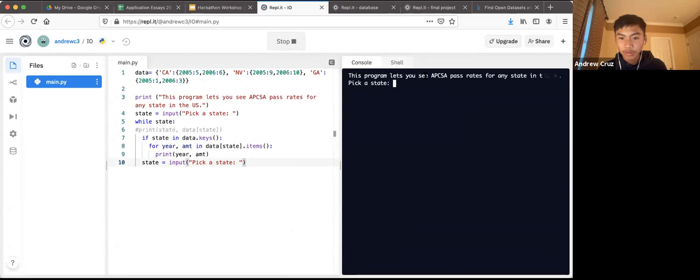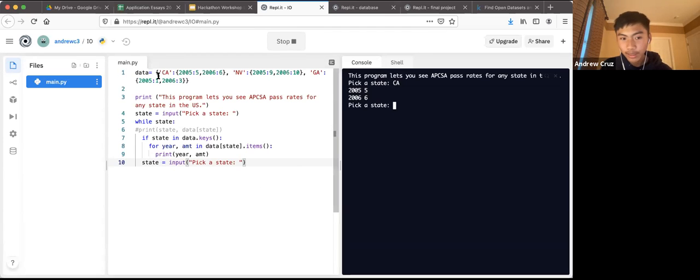So right now, let me just read what it says. It says this program lets you see APCSA pass rates for any state in the United States. Okay, so pick a state. It asks the user to pick a state. So I can pick California, for example, and then it'll print the data from California.